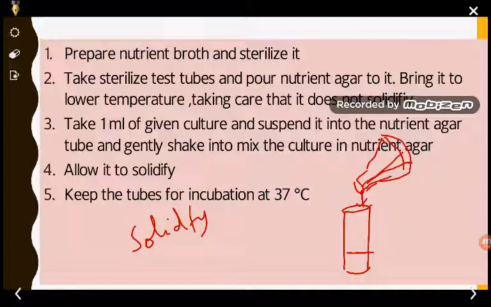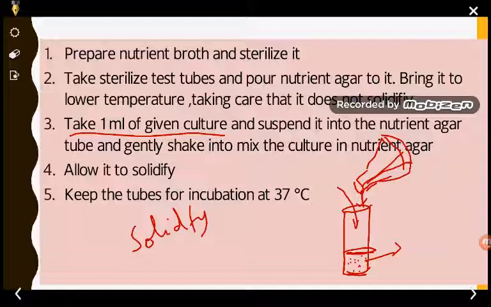Now when this nutrient agar is poured into the test tube and is lukewarm, we have to add the culture. We take 1 ml of the culture, suspend it into the nutrient medium, and gently shake to mix. We shake because the nutrient agar is in the liquid medium and we have added the culture, so we shake it to check the uniform spreading of the culture.